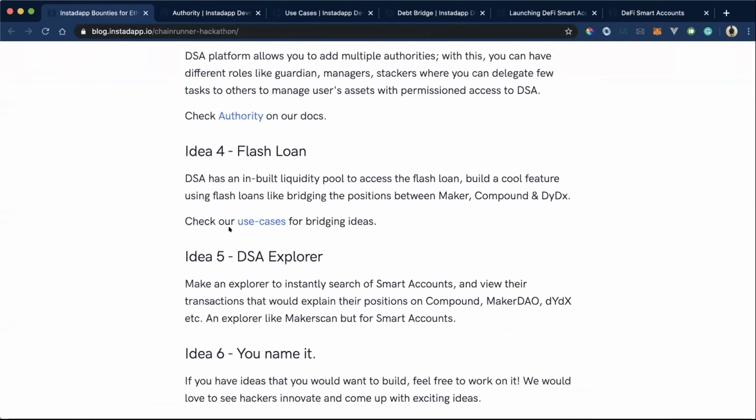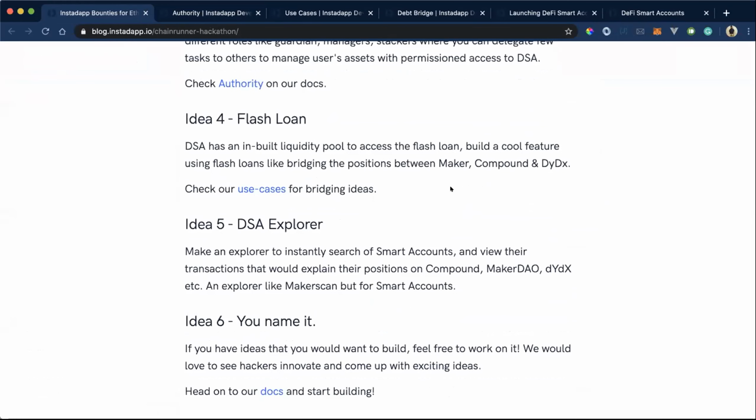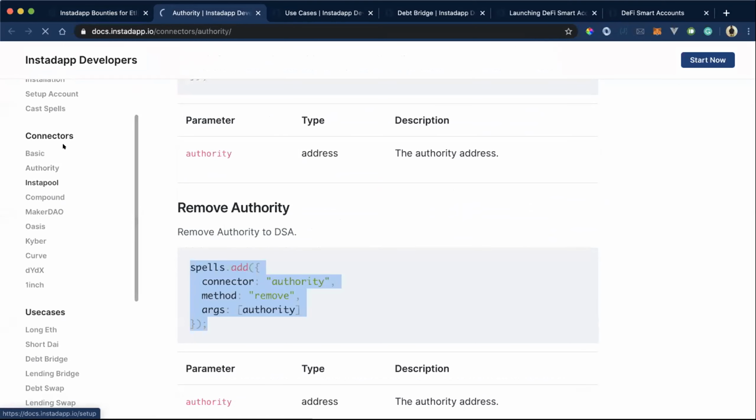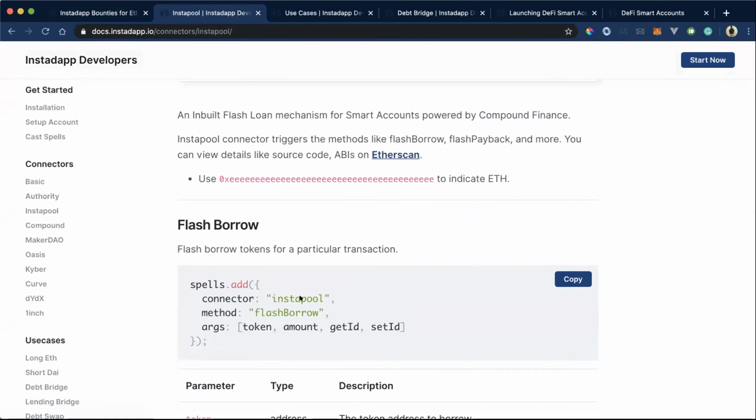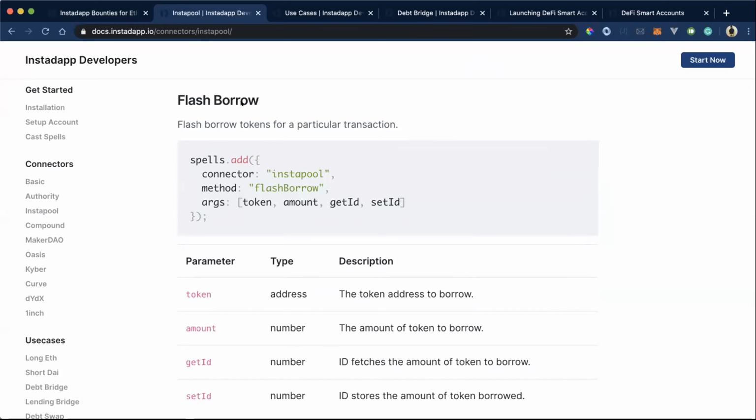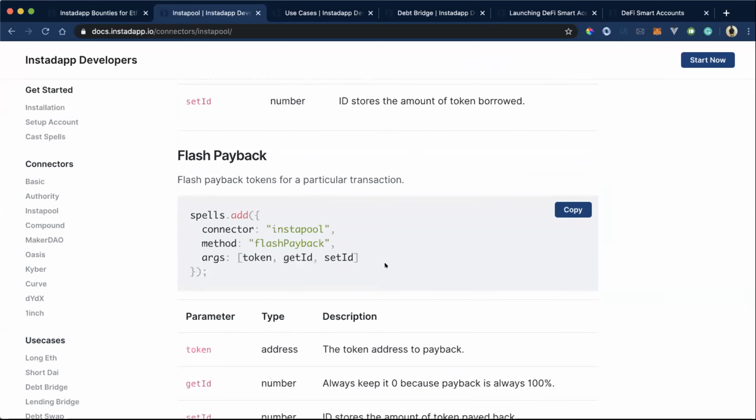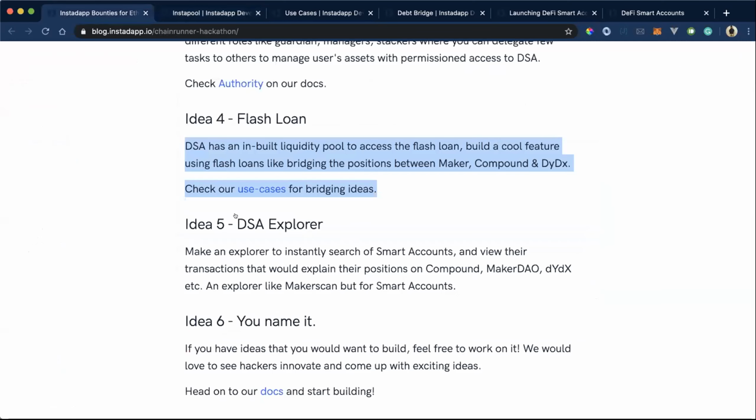The next thing, one of the cool features in the DSA, is that we have integrated a flash loan. This is our inbuilt liquidity pool. You can access it via the connectors. I'll just show you where you can use that. In the connectors, you'll have this Insta pool. You can use that to borrow an amount of liquidity, and then at the end of the transaction, pay it back. That's one of the cool features integrated in the DSA. You can build a use case around this one.